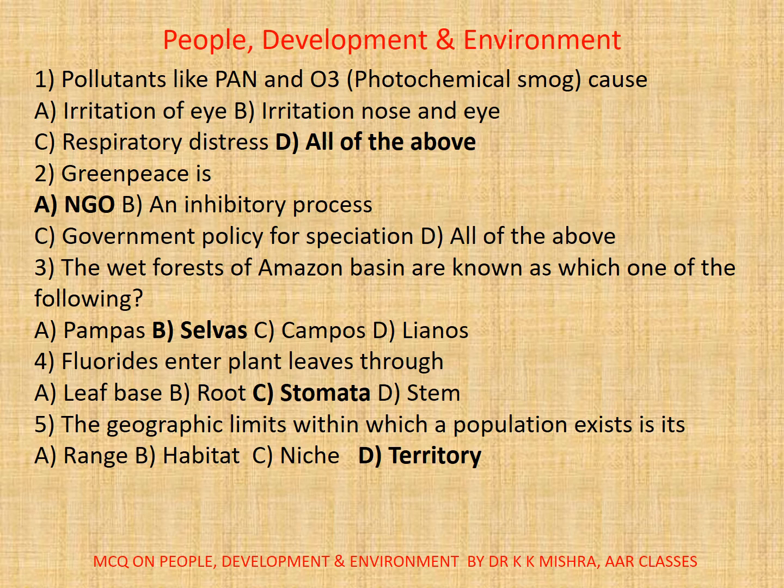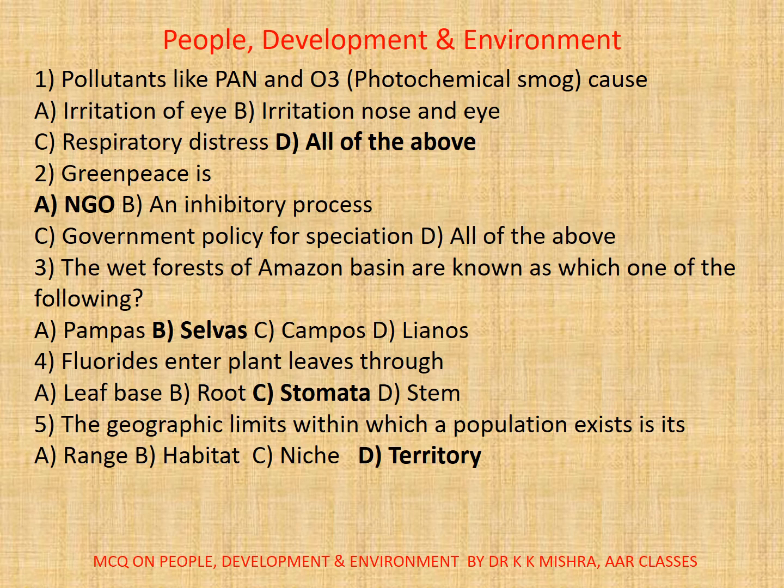Question 2: To green pieces: A. NGO, B. An inhibitory process, C. Government policy for specification, D. All. Correct option is A, NGO. 3. The wet forests of Amazon basin are known as which one of the following? So correct option is B, Selvas.